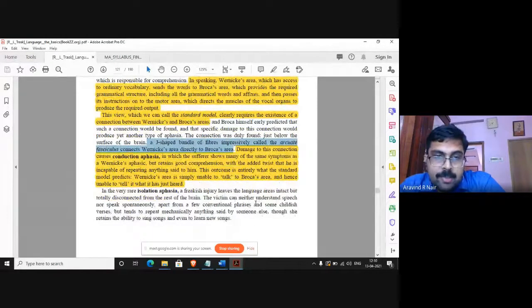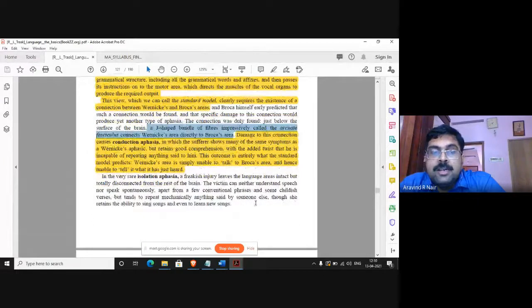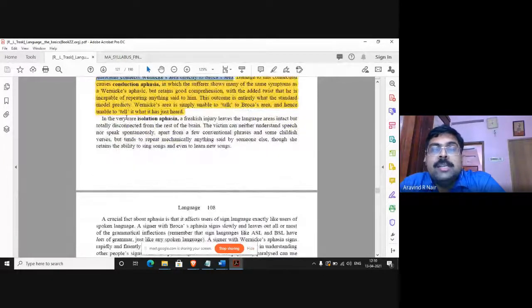and hence unable to tell it what it has just heard. There is one more type of aphasia, which is called isolation aphasia, which is very rare. In this aphasia, Broca's area, Wernicke's area, and also the arcuate fasciculus are all okay. All three language areas are fine, but all three of them are isolated from the rest of the brain.